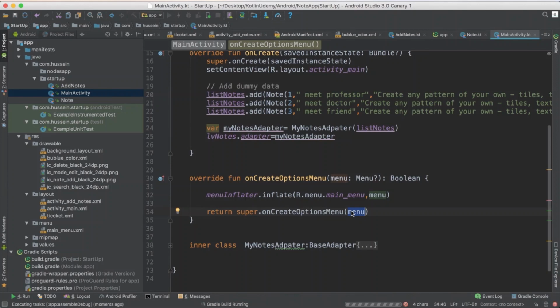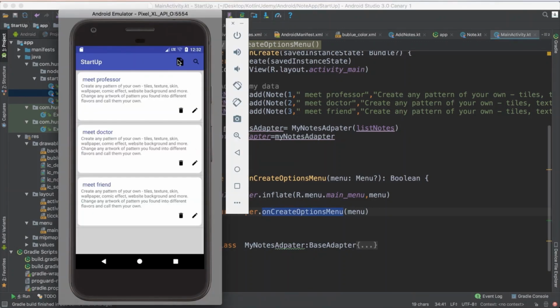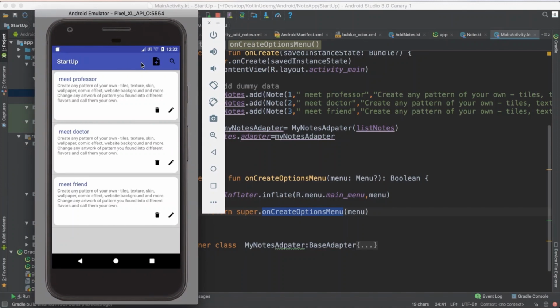If not, it will not return anything for you, so you will get trouble. Okay, wait. This method needs something returned. So after you finish your work, you return something. Just return super.onCreateOptionsMenu. Let me see if it works. If it's not working, we will fix it. No, it's working.